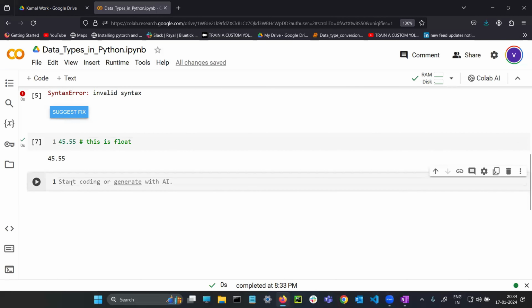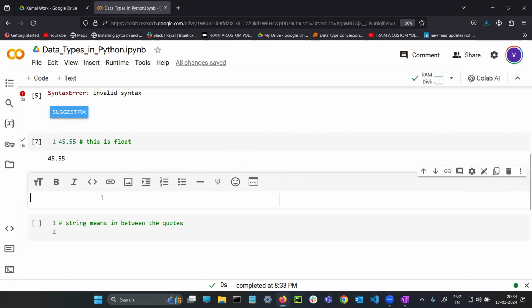Next one, string. Here I want to write a comment, guys. As I told you, string means in between the quotes. So what is the meaning of quote? Between these two quotes, you can write anything. Either you can use a single quote. I'm writing here, see, single quote.